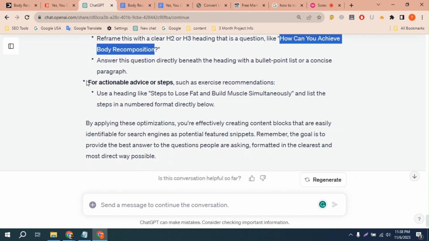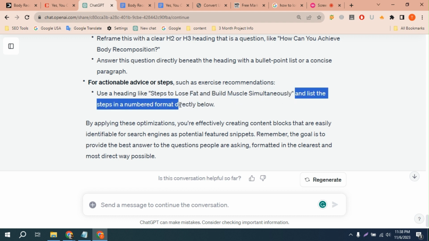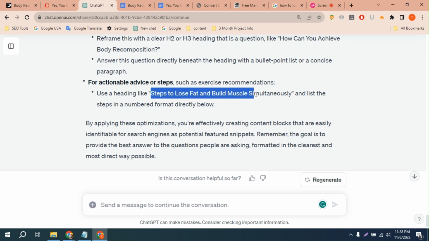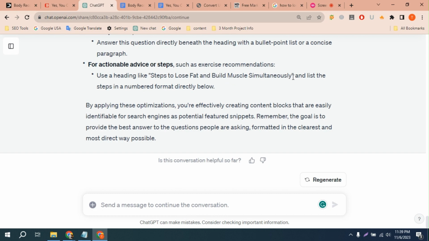And then for actionable advice or steps such as exercise recommendations, use a heading like steps to lose fat and build muscle simultaneously, and list the steps in a numbered format directly below. Okay, it says that for actionable advice or steps such as exercise recommendations, I can use a heading like steps to lose fat and build muscle simultaneously. Okay, guys, this is another amazing thing that I can do. And it says to list the steps in a numbered format directly below.